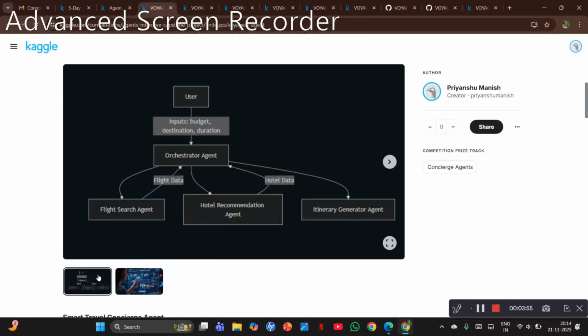That work, if there were no AI agent, then definitely that work would be done by you only. But thanks to us, we have made an AI agent which will perform all this kind of work, whether it could be flight search or hotel recommendation. Then after searching a bit, it will generate an output and transfer it to the orchestrator agent, and then the orchestrator agent will give you an itinerary. Itinerary means the final output based on which you will plan your trip.